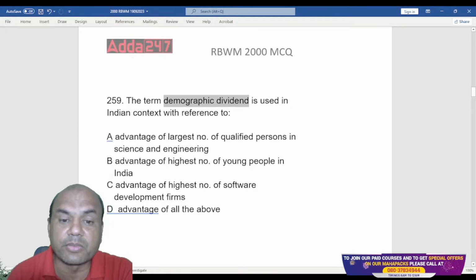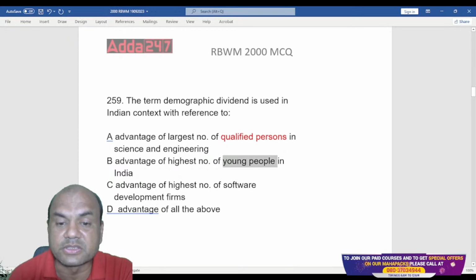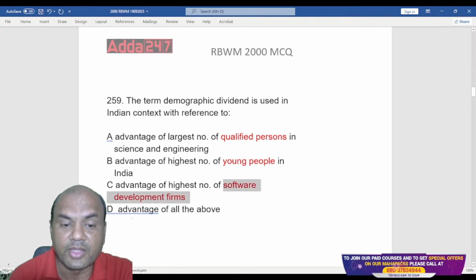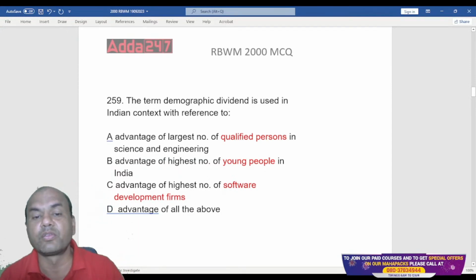Advantage of largest number of qualified persons. Qualified, do we have too many qualified persons? Advantage of highest number of young persons. Do we have young persons? Advantage of highest number of software development firms. Do we have that? Advantage of all of the above. All of the above. What do you think is the answer?